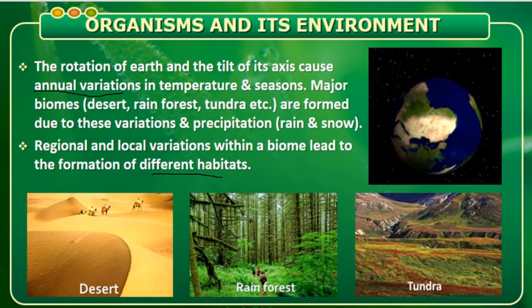So the existence of an organism inside a biome depends upon the local variation. That is regarding the different habitats existing in one particular biome. So here we find how many types of biome. Once again I am repeating, there are three types of biome according to this slide. These three biomes arose based on the annual variation of intensity of the sunlight, variation of the temperature, and also annual variation in the precipitation, that is regarding the rain.